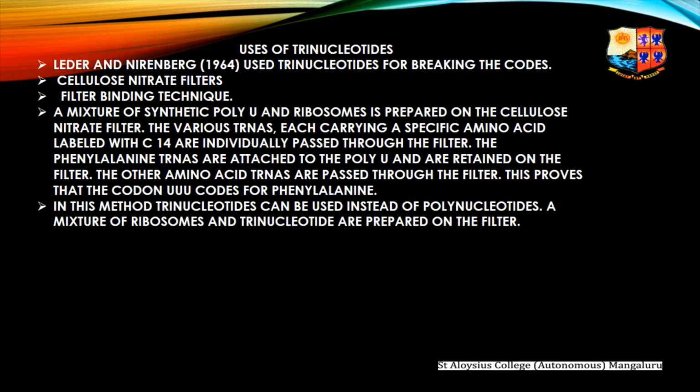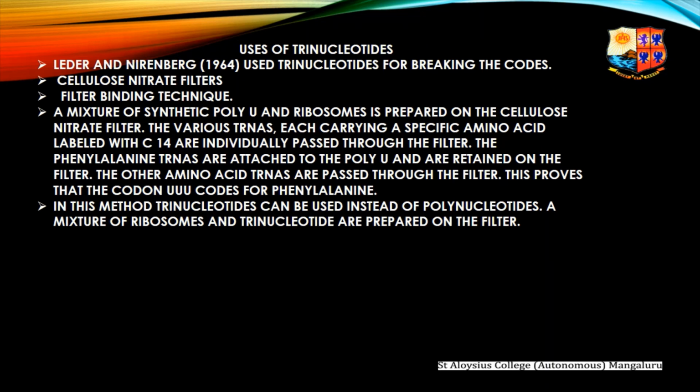The third one is the use of trinucleotide. Leder and Nirenberg in 1964 used trinucleotides for breaking the codes. They used cellulose nitrate filters, and the technique is called the filter binding technique. A mixture of synthetic poly-U and ribosomes is prepared on the cellulose nitrate filter.